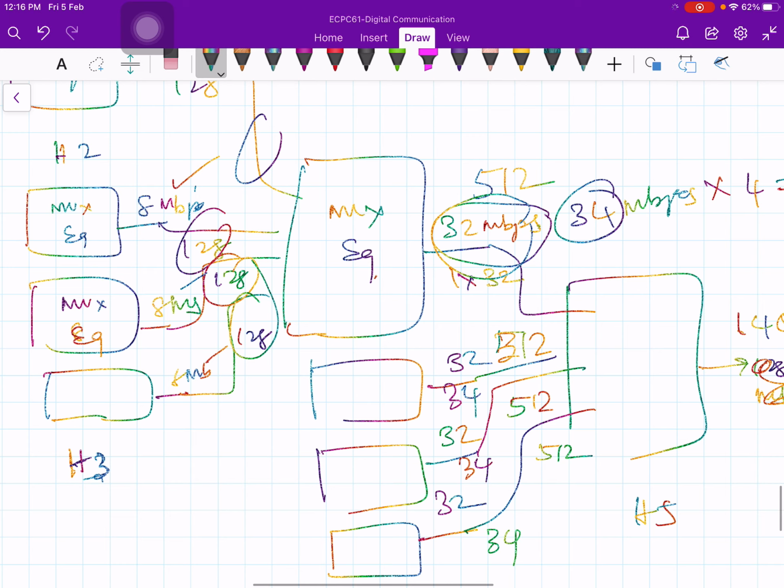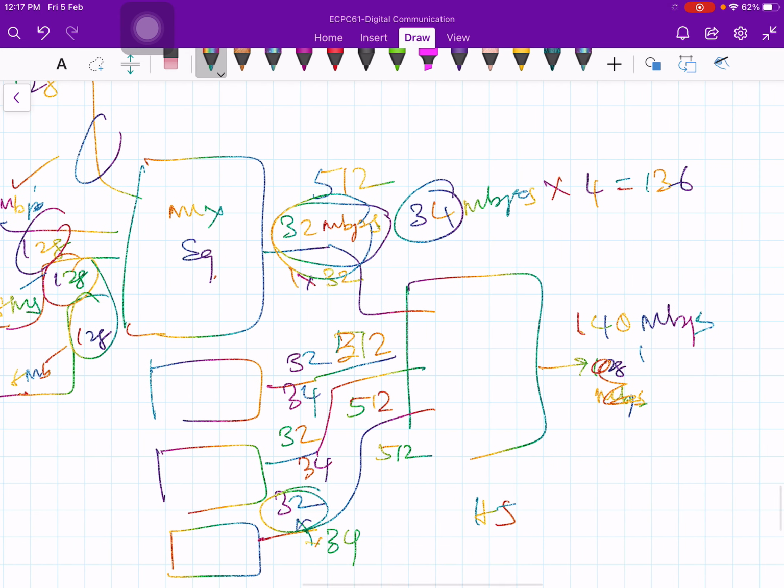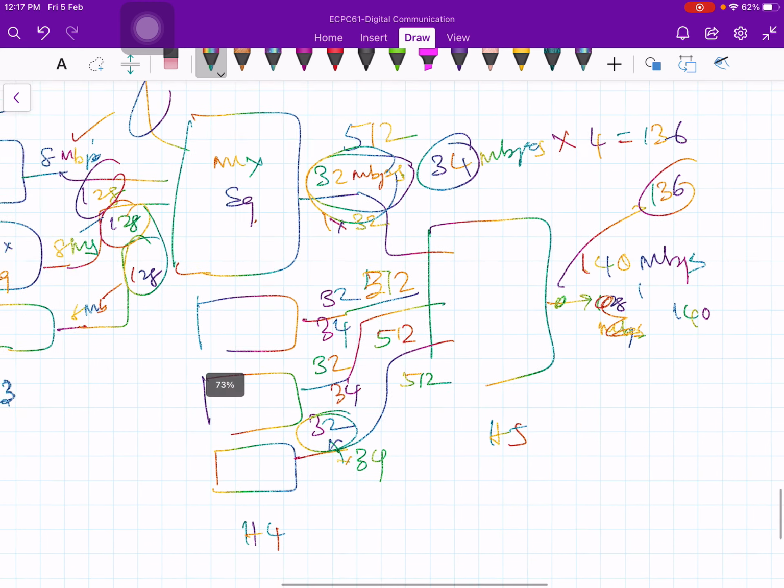Why the difference between this 32 and 34? Because of the additional information you are transmitting. So 4 times 34 at this point is supposed to be 136, but actually it is not 136, it is 140 Mbps. What is the reason for this? We will discuss that in a few minutes. So like this the hierarchy goes.